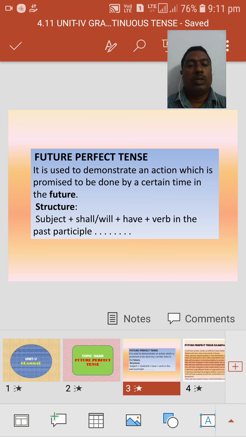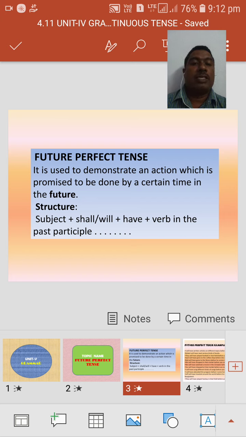It is used to demonstrate an action which is promised to be done by a certain time in the future. Once again, it is used to demonstrate an action which is promised to be done by a certain time in the future, meaning the action which will have finished in the future.